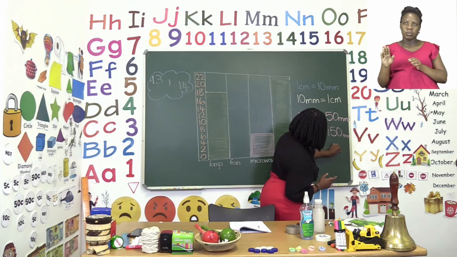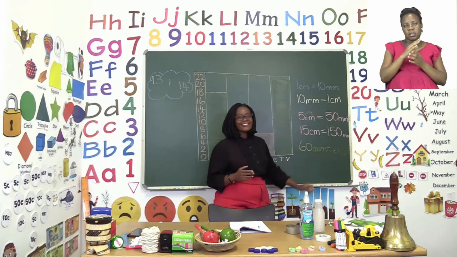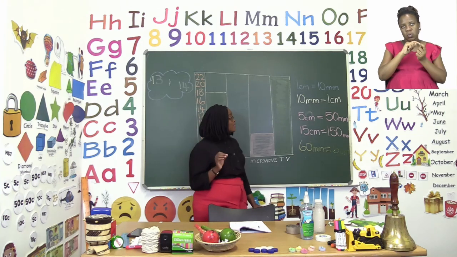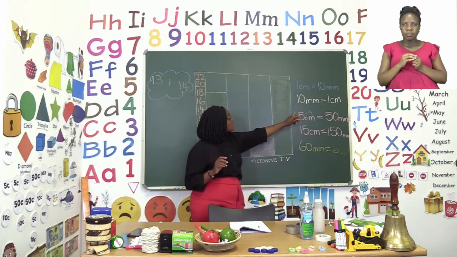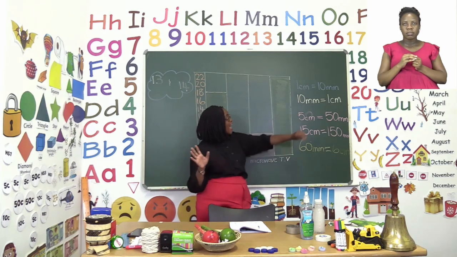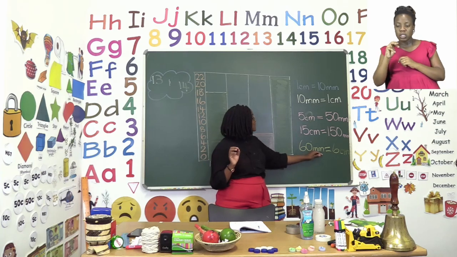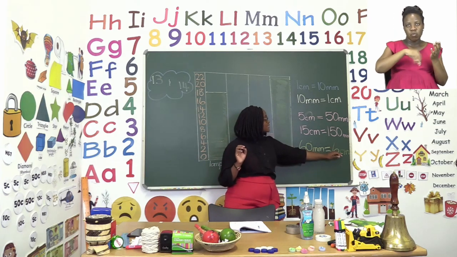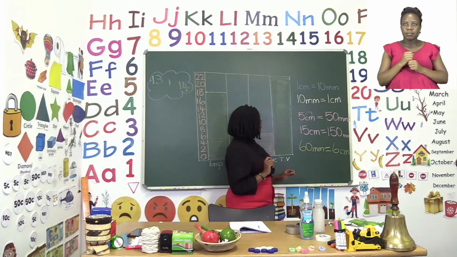And now it becomes 6 centimeters. Simple! So, if we are changing from millimeters, all we do is cross out the 0 or leave it behind and we have our centimeters. So 60 millimeters is 6 centimeters.